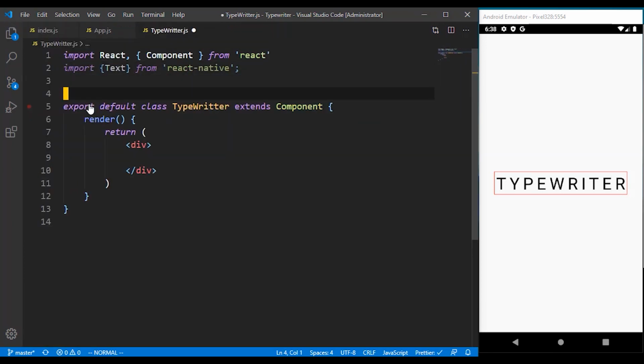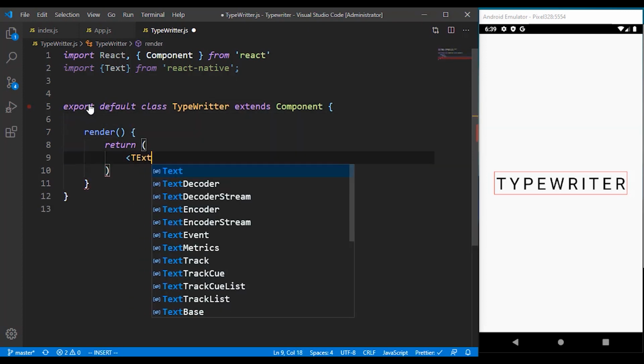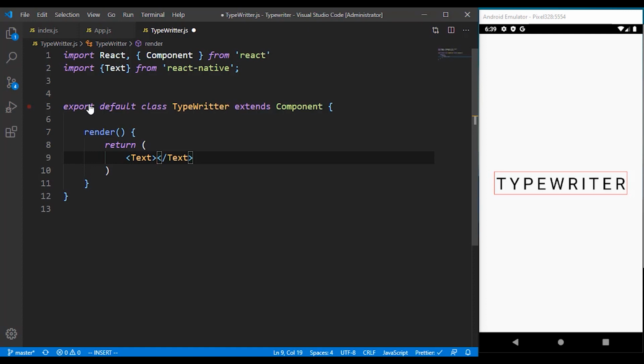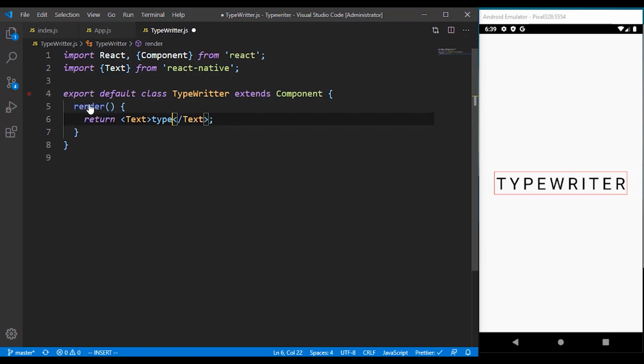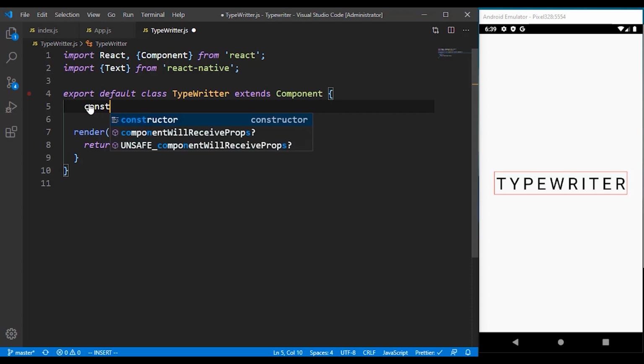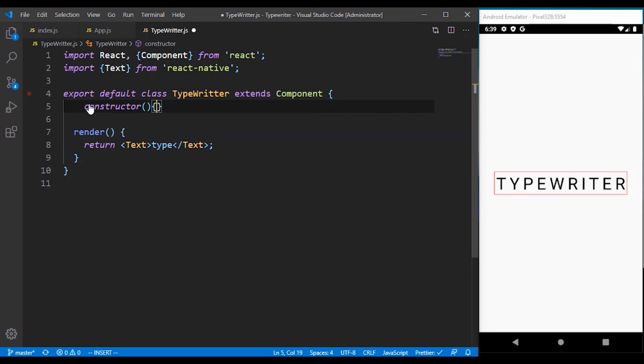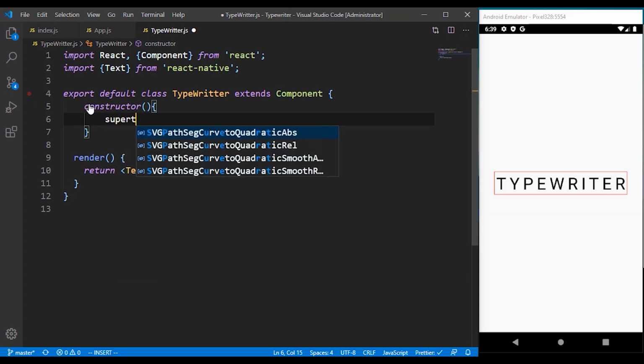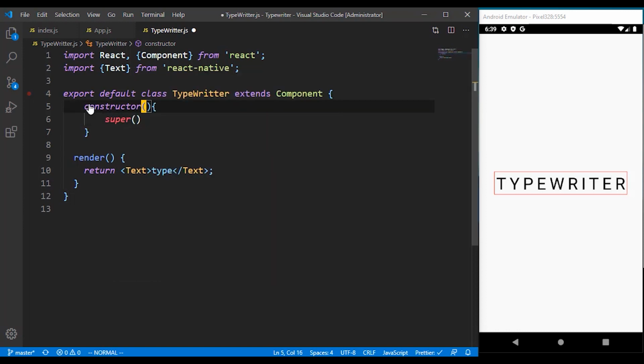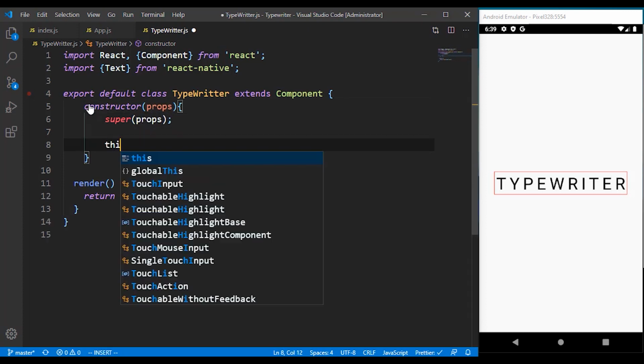Let me close this down. So we are done with the importation on this side. I'm just going to clear everything you see over here. For this one, we are going to make use of the constructor, just like we did on the previous one. I'm just going to call this type for now. Over here in the constructor, we just have to grab the super as well. So we are making use of some props from here. Not that you can't use this as props, but for now, let's just do this.